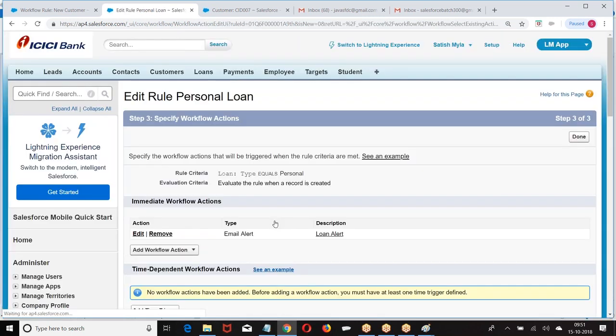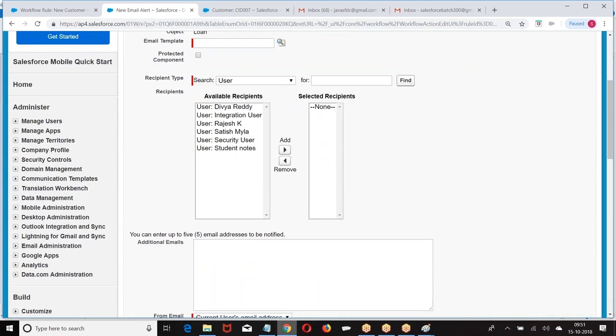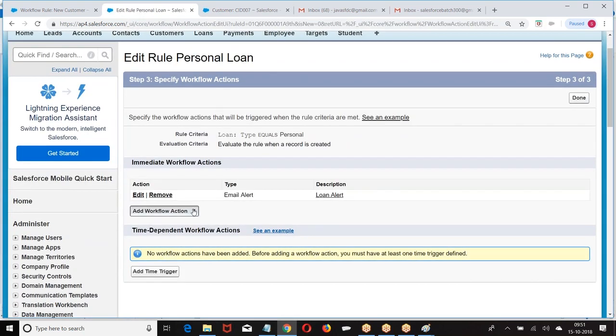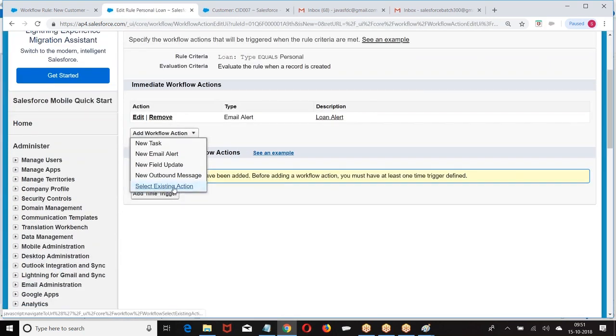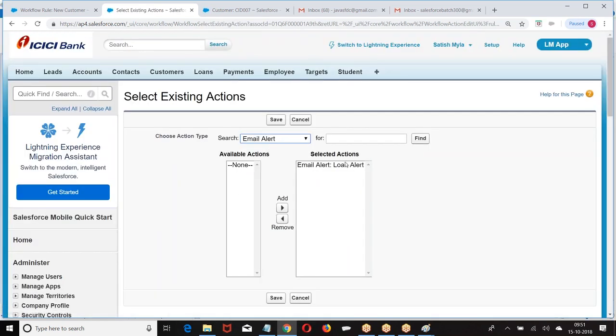I can create directly here, or I can create first and add them to the existing. I can create directly here. It's up to your choice. Are you getting my point here? If it is a new email alert, I can create a new one here. No, I want to choose the existing. Select existing action. Which action? Email alert.